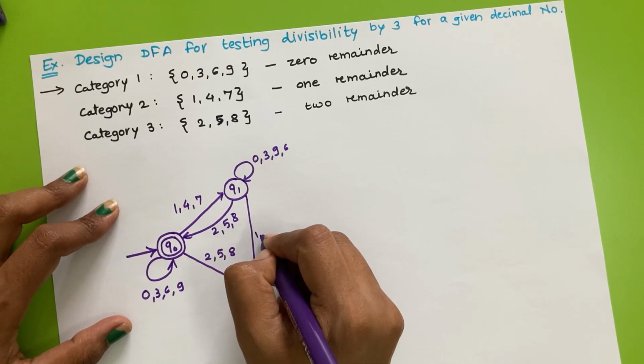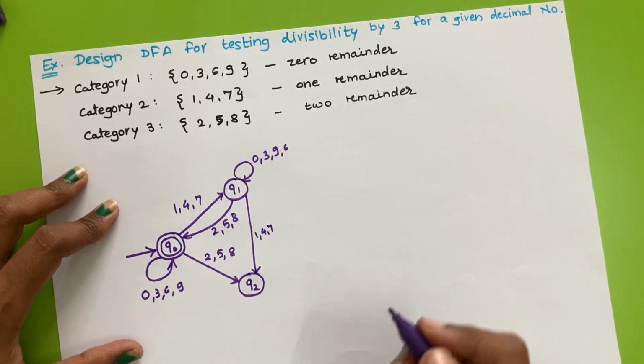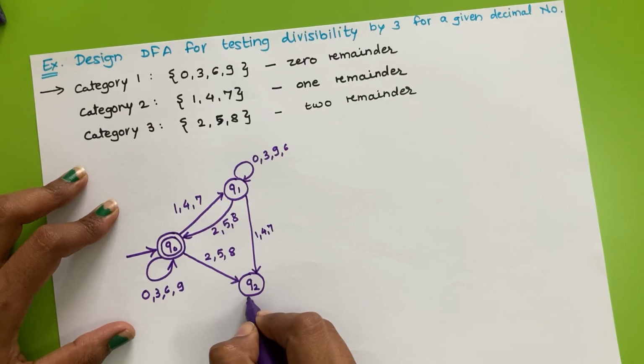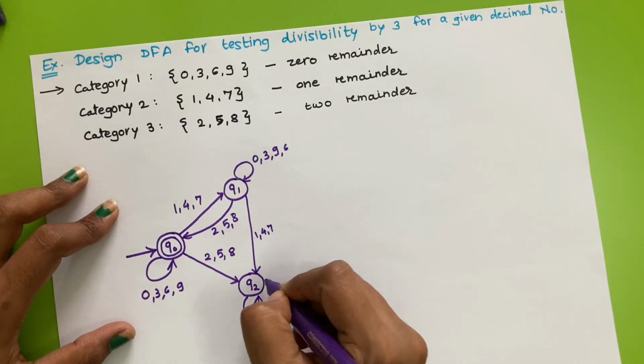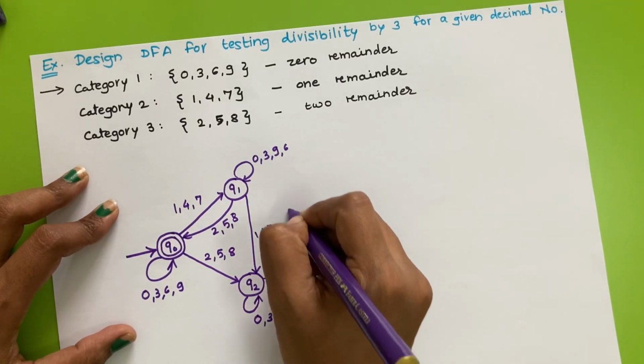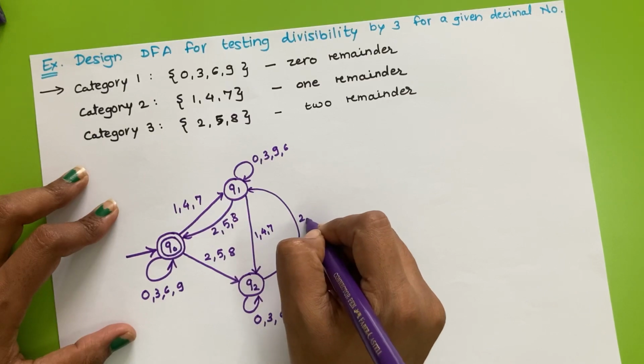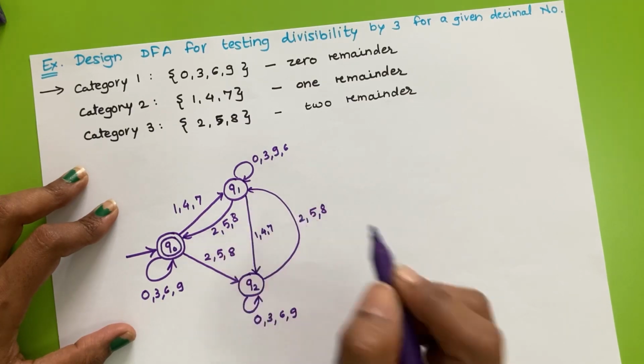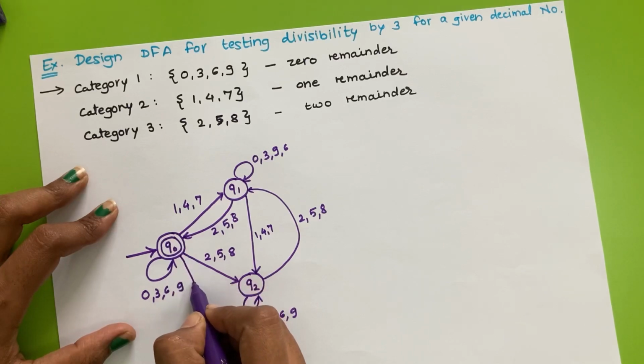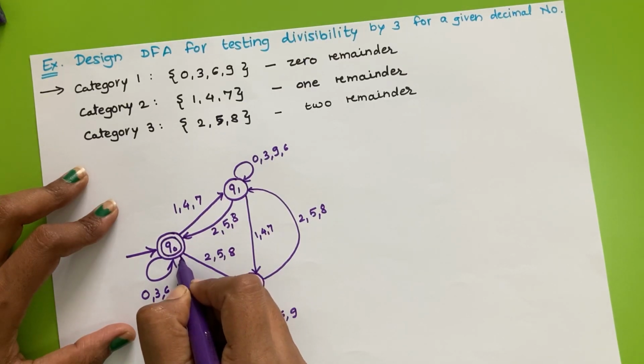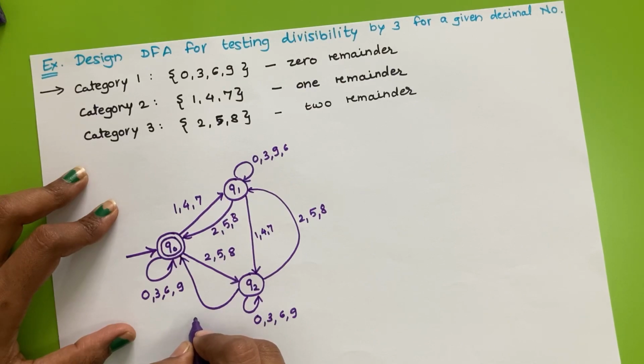The same is the situation for the Q2 state: it has a self loop on 0, 3, 6, 9, it takes input 2, 5, 8 and goes to state Q1, and from Q2 to Q0 on 1, 4, 7.